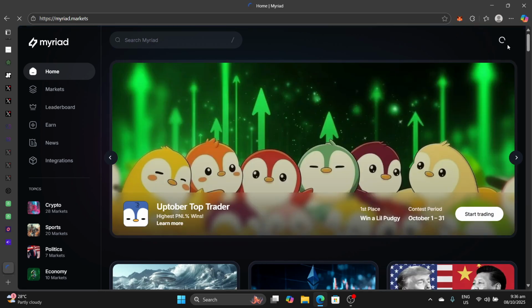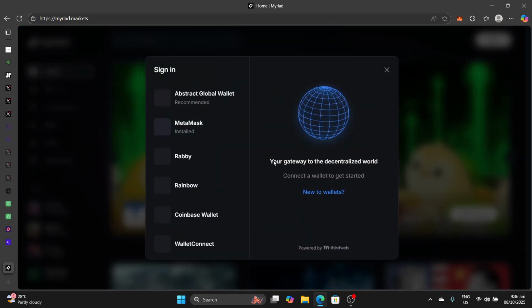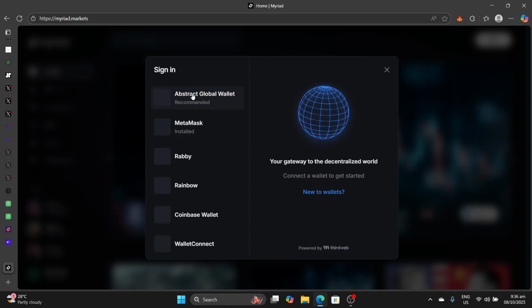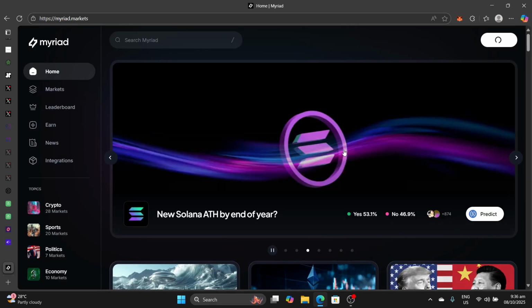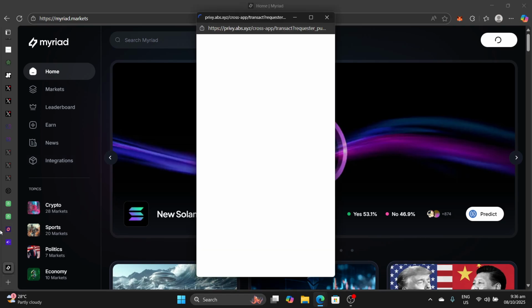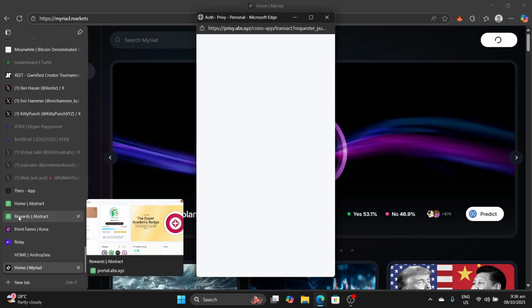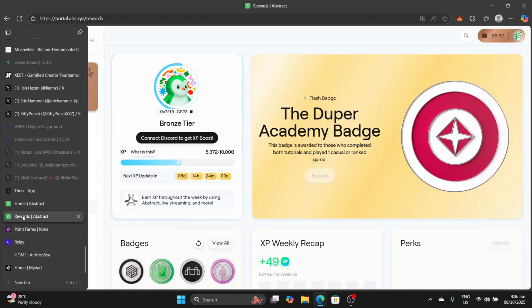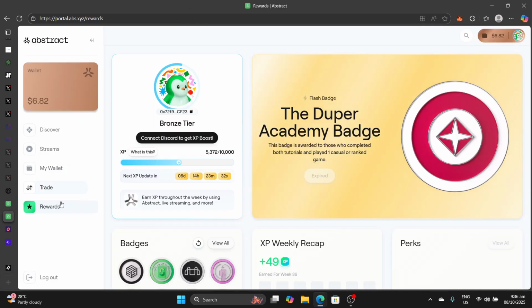So assuming I want to sign in here, I don't choose MetaMask. I choose Abstract Chain so that I can use the same wallet that I use to sign up on Abstract Chain. So that's the first outing. Your first outing is to sign up on Abstract Chain. You can use your email. Then a wallet is generated for you. That wallet can enable you to connect to any Abstract-related application.